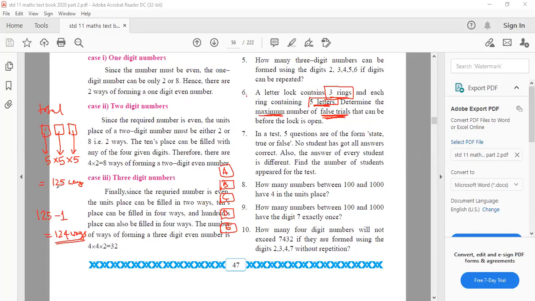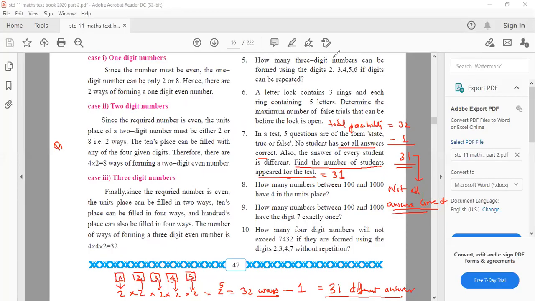Third ring also 5 ways. So the total number of positions that you can create out of 3 rings is 125 ways. But the lock will open only in one way. So there are 124 false trials. So the maximum number of false trials before the lock is opened is 124. Is it clear? Yes, sir.